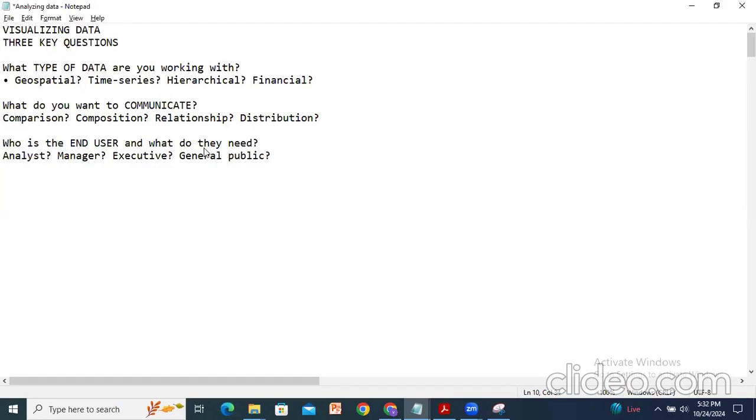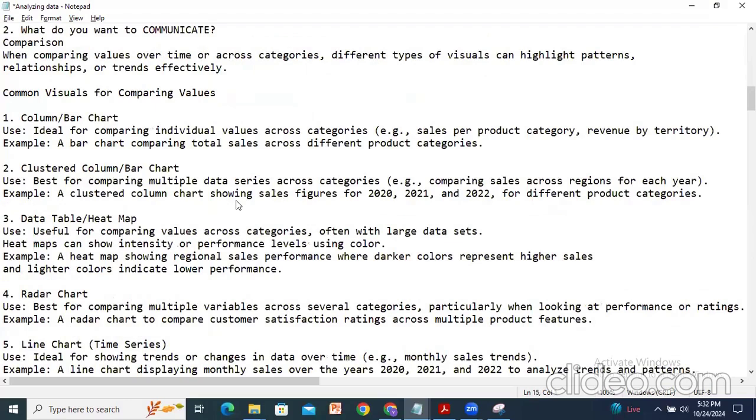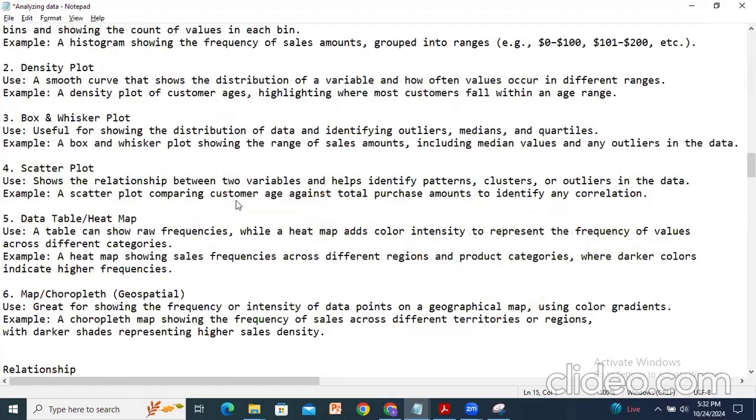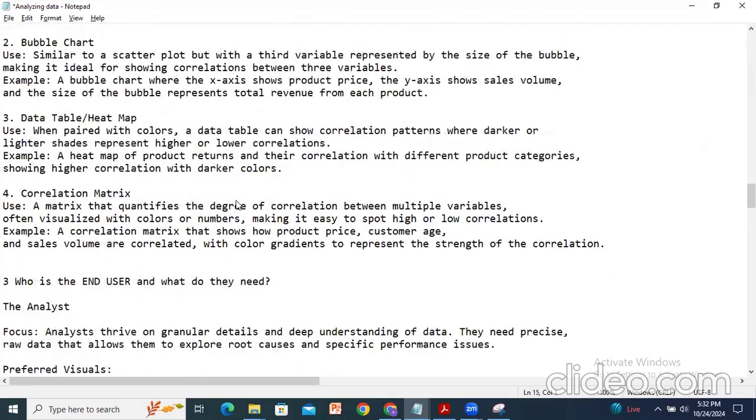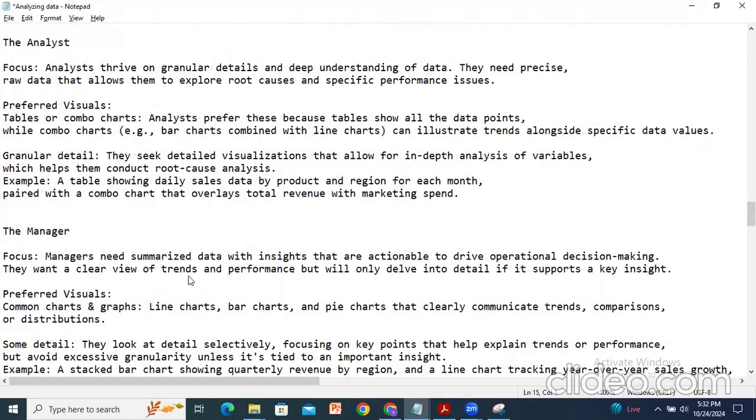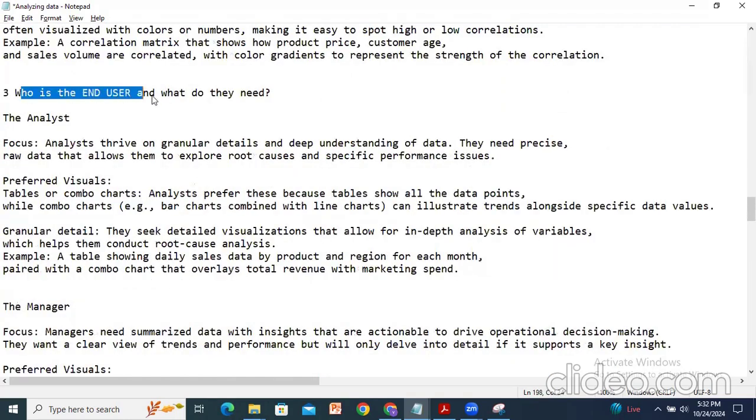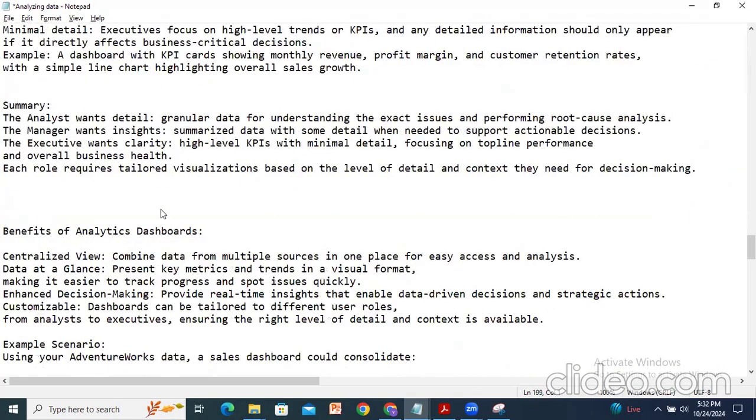So in our Power BI, in the last video I covered mainly visualizing the data. For visualizing the data, there are mainly three questions: what type of data are you working with, what do you want to communicate, and who is the end user and what do they need. So we covered these points in the last video, and we mainly discussed who the end user is: analyst, manager, and executive. So this part is done.